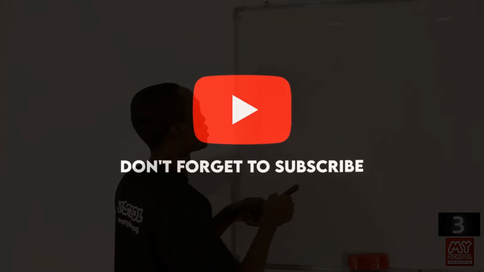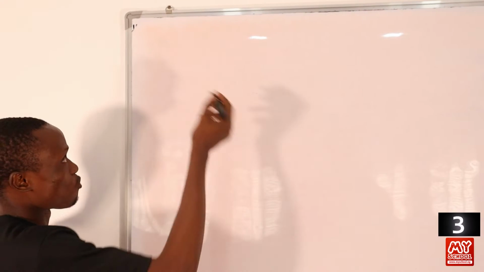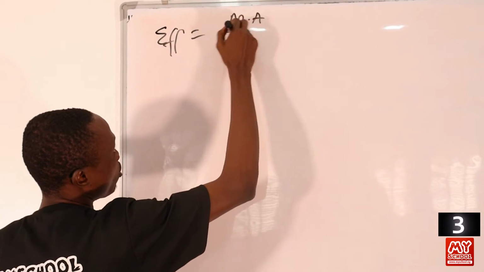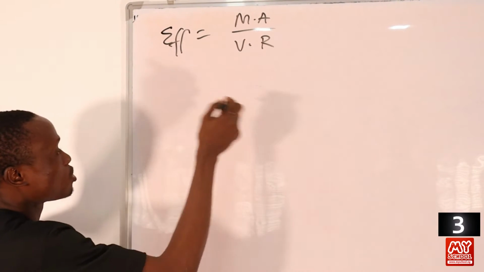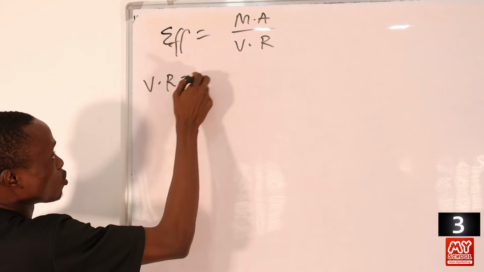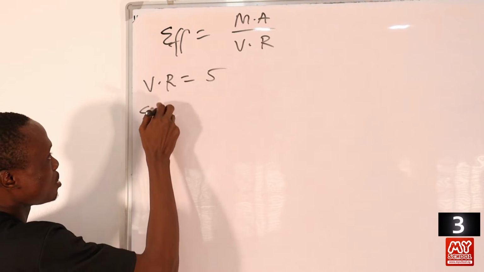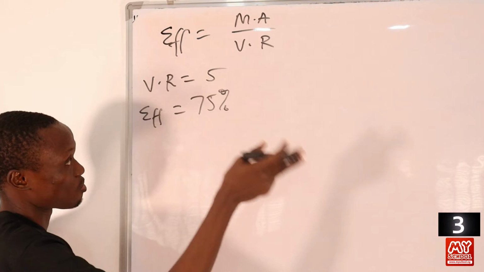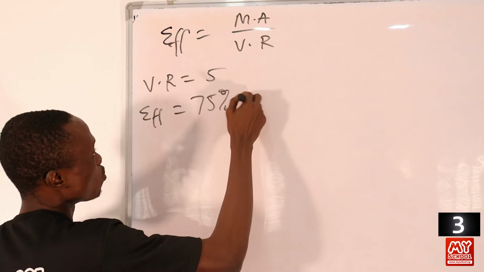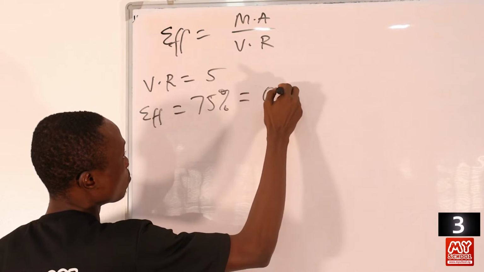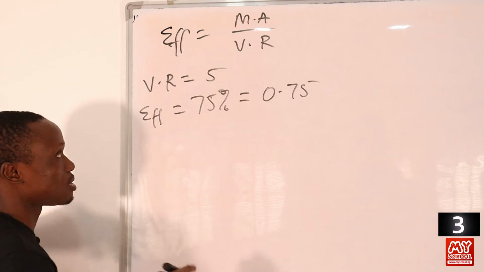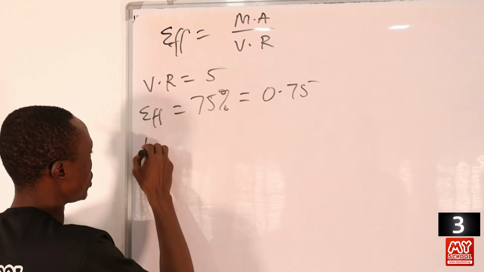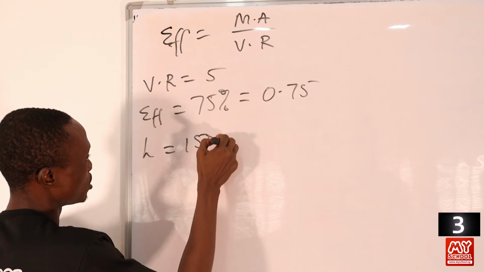Okay, so first of all, let's write our formula. So efficiency of a machine is equals to mechanical advantage all over velocity ratio. So in this question, we are told velocity ratio is equals to 5 and efficiency is equals to 75%, right? So 75% means 75 all over 100. So we can write efficiency to be equals to 0.75, right? Then in this question, we're also given the load, which is L is equals to 150 Newton.